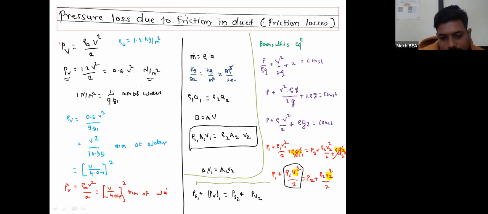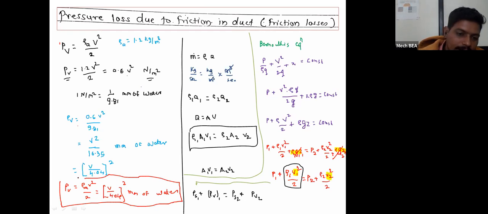So here afterwards, in all the derivation parts, we have to take the value of velocity pressure or dynamic pressure either as rho A V square upon 2, or as (V upon 4.04) whole square in terms of mm of water.